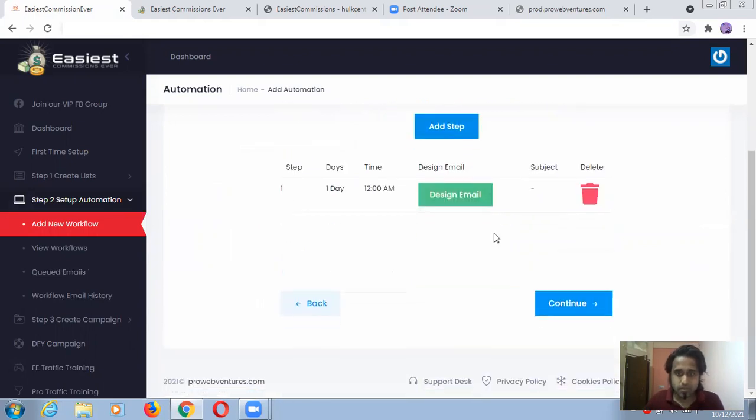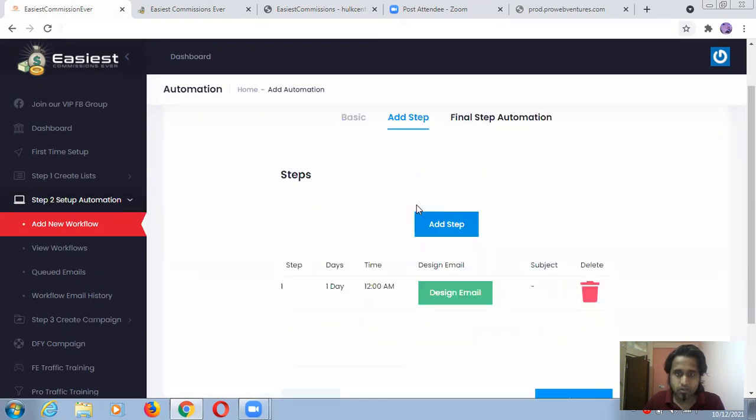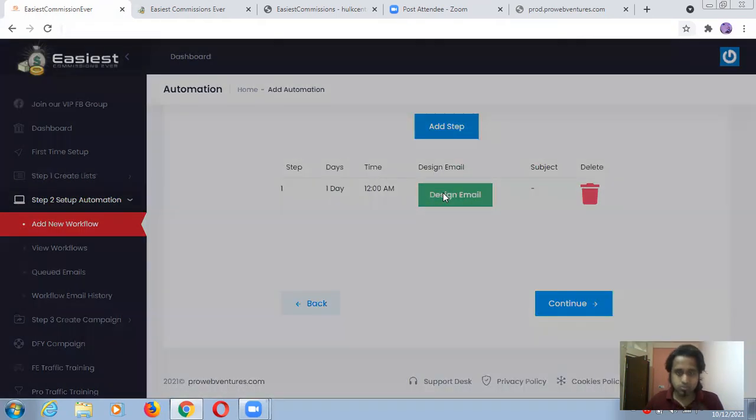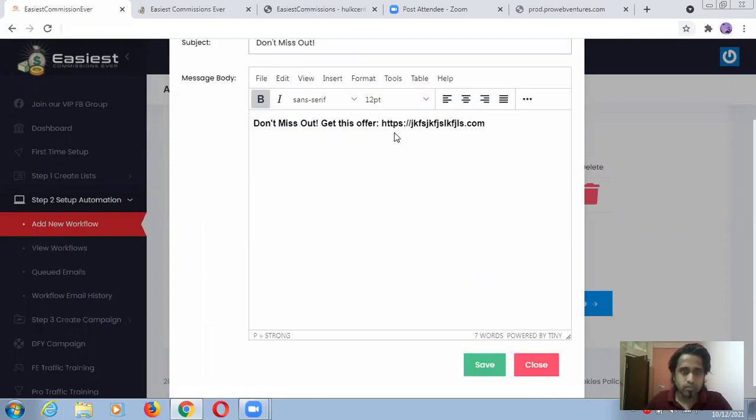Design email again. Add step or what? I'm not at the final step. Design email, so let me click on this. Email templates: Welcome. Don't miss out. Get this offer. Okay, perfect. This is just an example, guys.